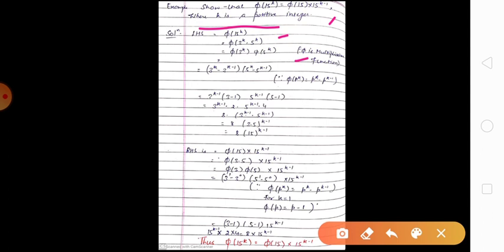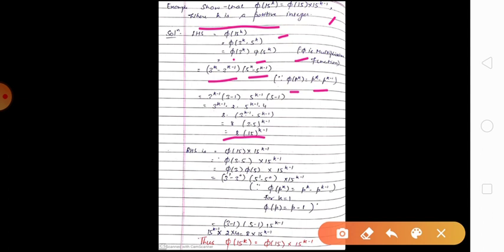Therefore we can write phi of 3^k into 5^k as phi 3^k into phi 5^k. By definition of phi, phi p^k is p^k minus p^(k minus 1). Applying here, we have phi 3^k is 3^k minus 3^(k minus 1). Phi 5^k is 5^k minus 5^(k minus 1). On simplifying it, we have phi 15^k equals 8 into 15^(k minus 1).